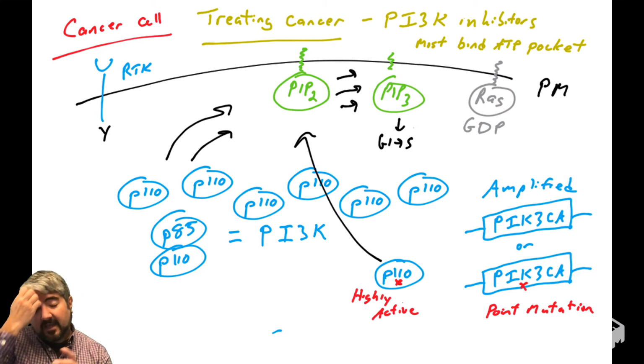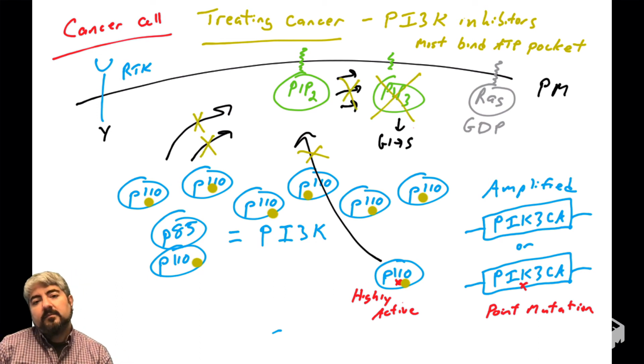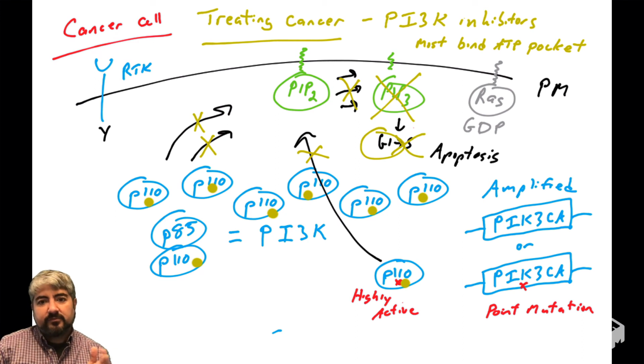And if these kinase inhibitors are present in the cell, what are they going to do? They're going to bind to the P110 subunit. They're going to prevent the P110 subunit from phosphorylating PIP2 and converting it into PIP3. So now, instead of having high levels of PIP3, we have low levels of PIP3. So now the cell will stop getting that signal to go through the cell cycle and can actually trigger apoptosis.